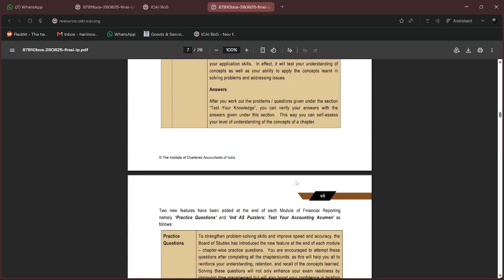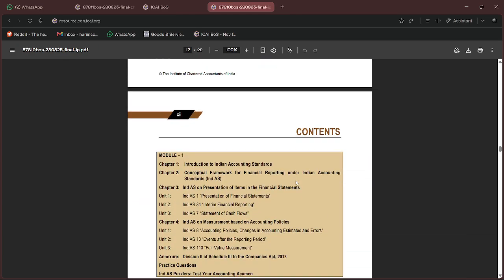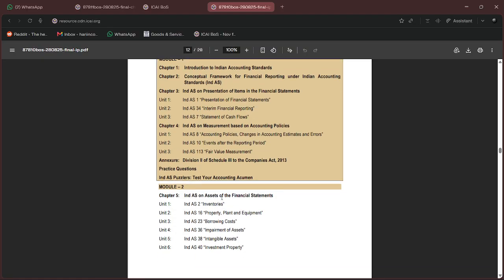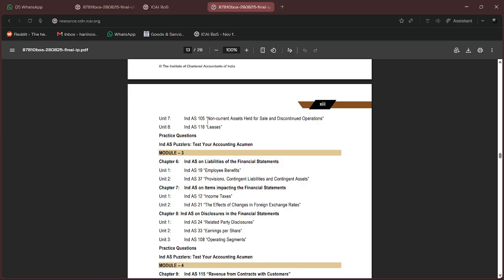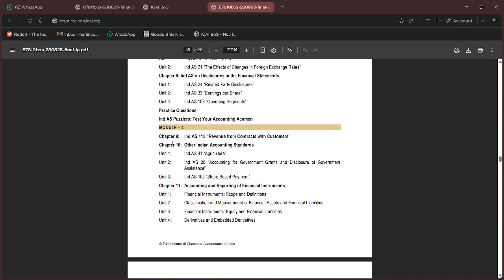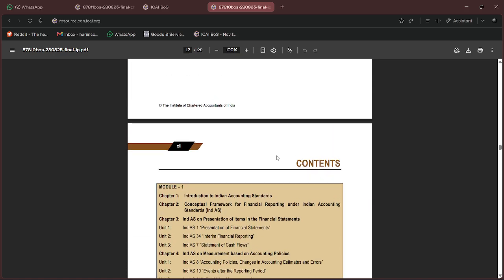The target is the November 2026 final exams. Majorly, we have four difficult standards; all others are simple and small. One is leases, which is quite big. The next ones are Ind AS 115, revenue from contracts with customers, financial instruments, and consolidation. If we add business combinations as a fifth, we have these five difficult chapters, which we will do at the last stage.